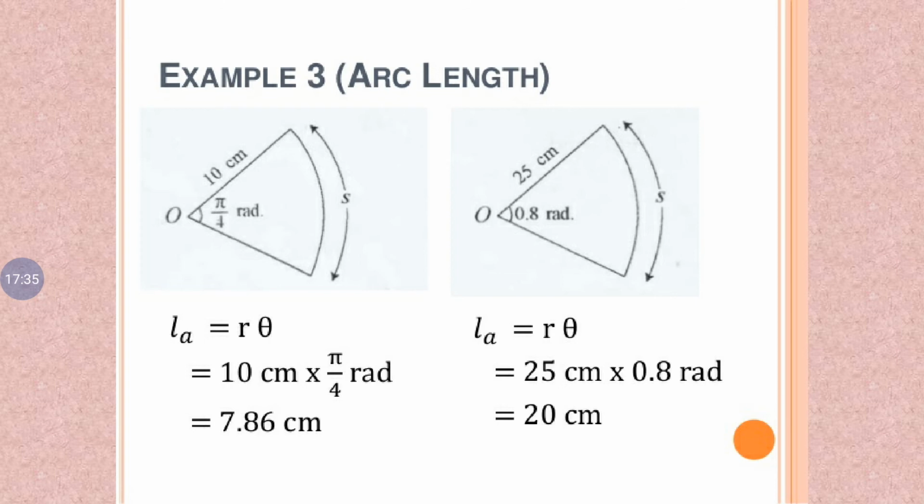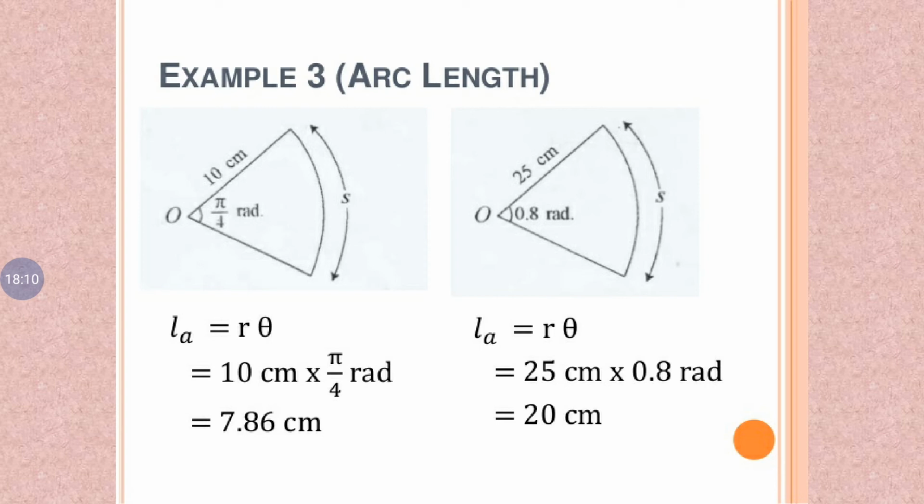Next, another arc length example. Radians equal to pi by 4. Radius is equal to 10 centimeter. Arc length formula, L is equal to r theta. So radius 10 centimeter into theta, theta means radians, pi by 4 radians. Multiply, we get a value 7.86 centimeter.